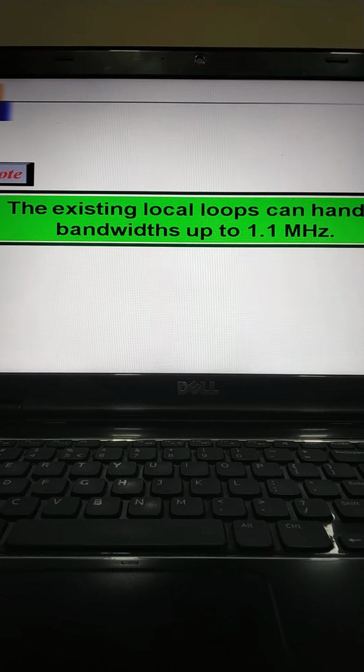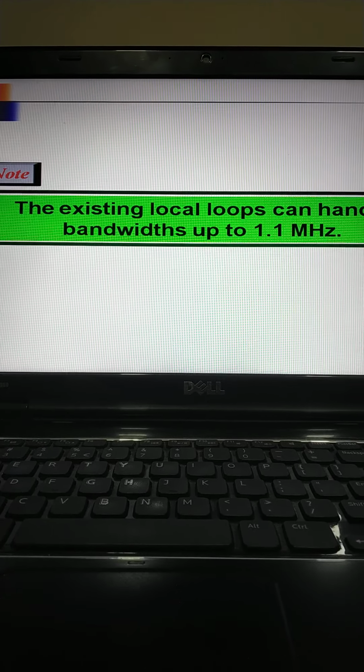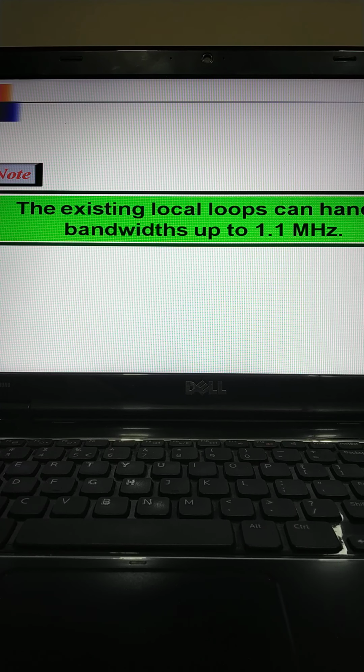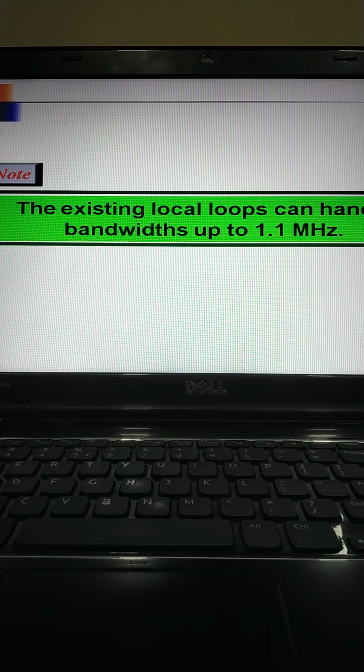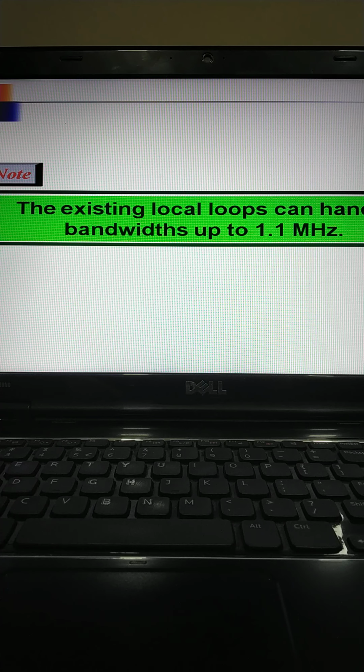The existing local loop can handle a bandwidth of around 1.1 megahertz. Now, how does ADSL reach a data rate that was never achieved by traditional modems? The answer is that the twisted pair local loop is actually capable of handling bandwidths up to 1.1 megahertz.